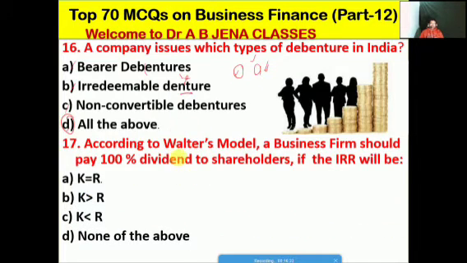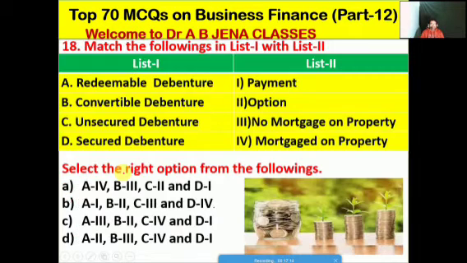So next one MCQ we will see: according to Walter's model, a business firm should pay 100% dividend to shareholders if the IRR, internal rate of return, will be what? A K is equal to R, B K greater than R, C K less than R, D none of the above. Friends, A is the right option for this MCQ. In this situation, the IRR will be equal to the cost of capital, that is the rate of return from the investment. So A is the right option.